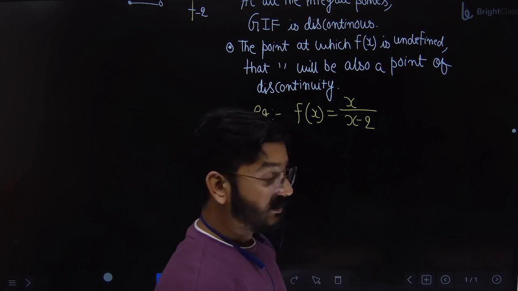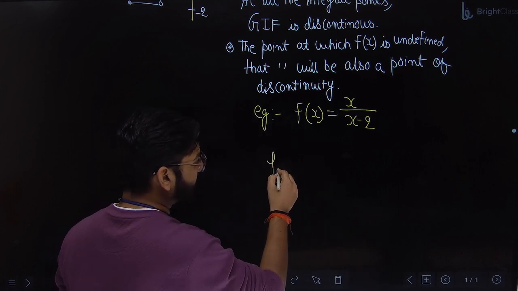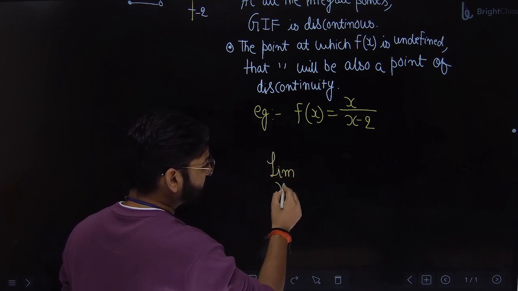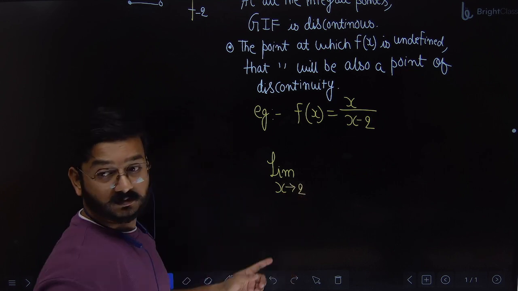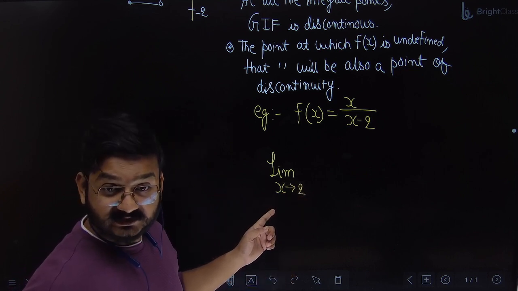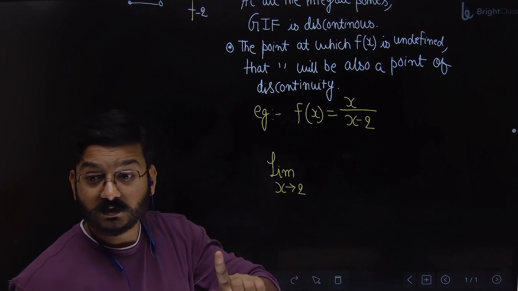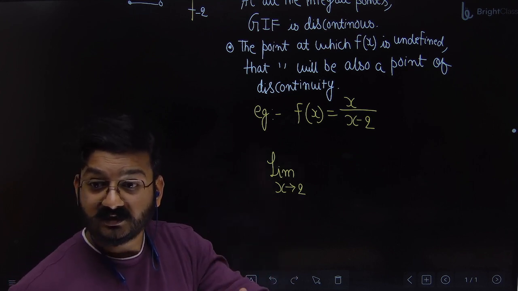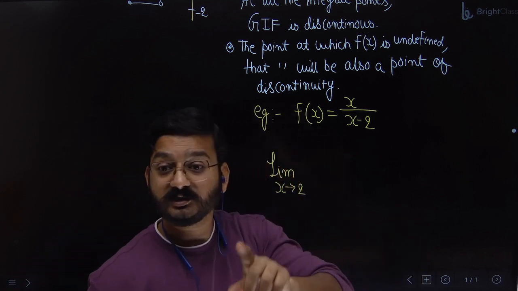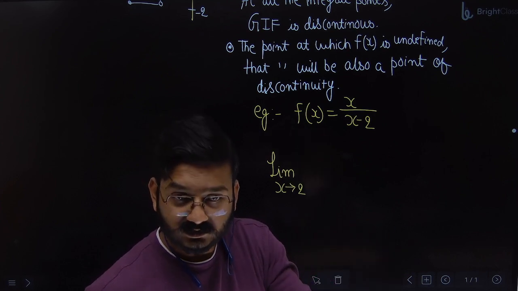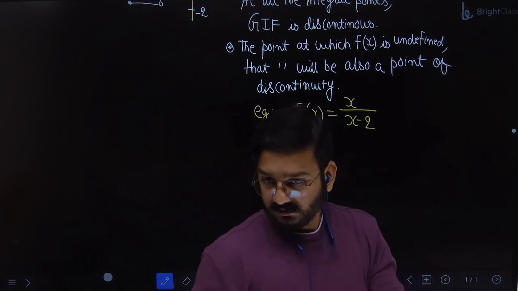And that is the reason when we write limit like this, limit x tending to 2, this says that x is approaching 2. x is not equal to 2. So you will take the value of x as 1.9999. So you can say limit is a jugaad to find the approximate value.